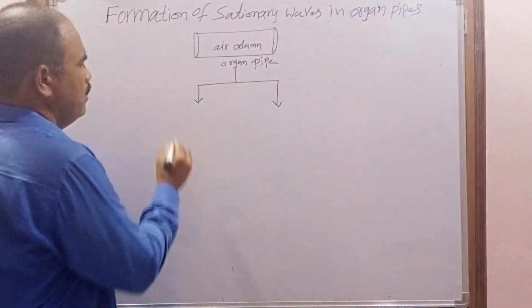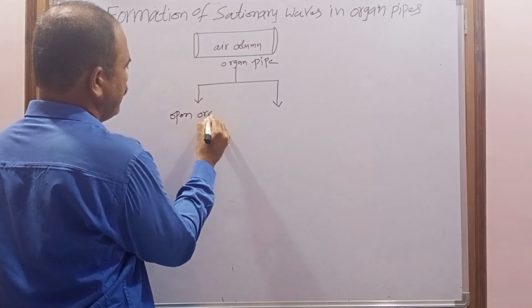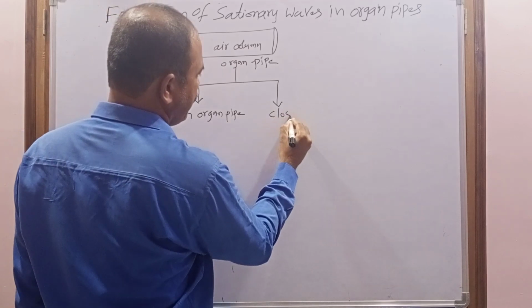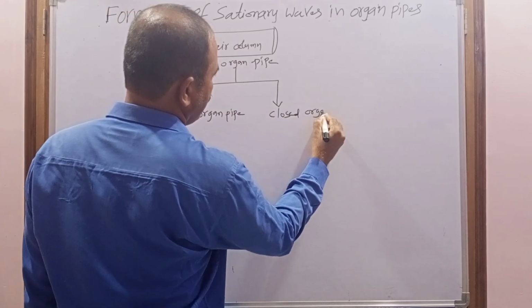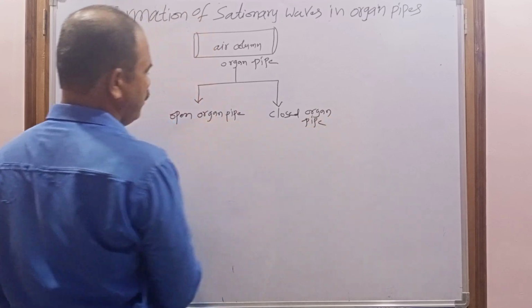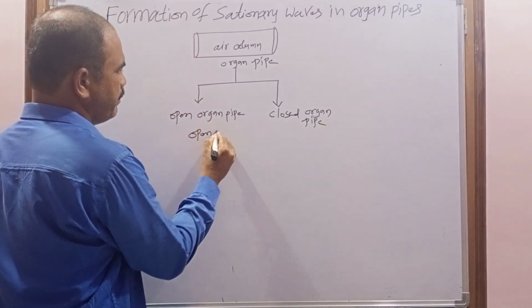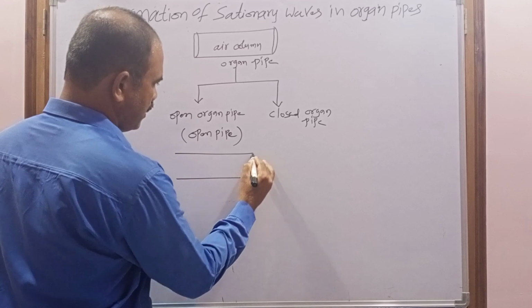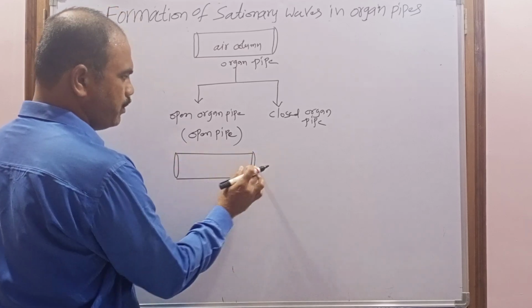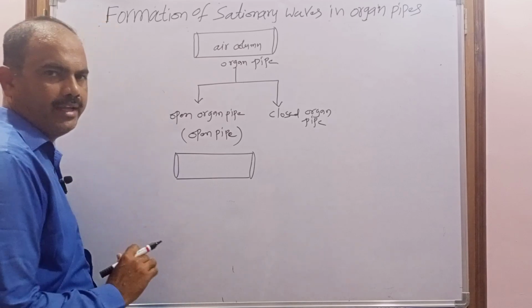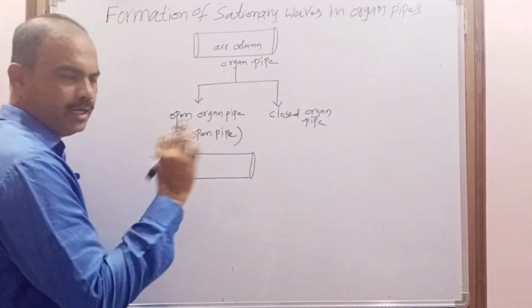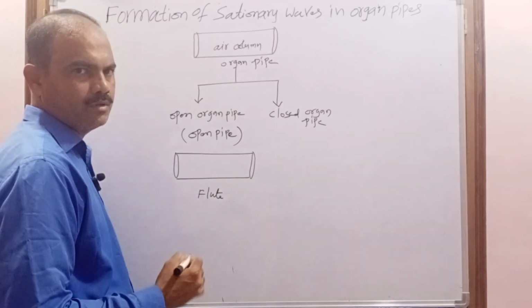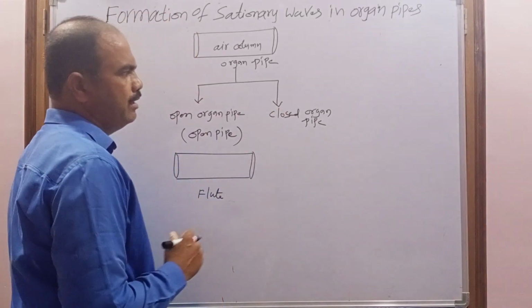One is the open organ pipe, and the second one is the closed organ pipe. The open organ pipe is simply called an open pipe. An open organ pipe is the organ pipe which is opened at both ends. For example, if we take the flute, the flute is opened at both ends. So the example of the open pipe is the flute.